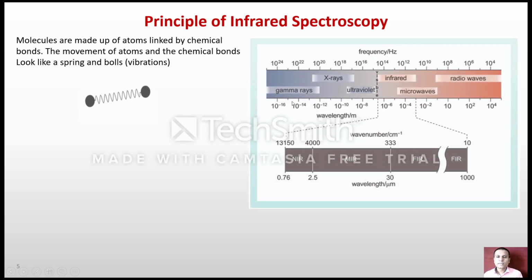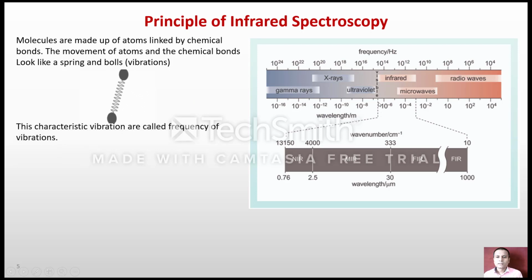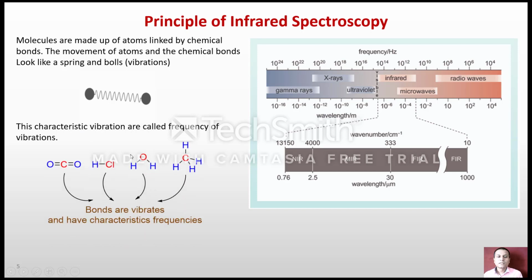This is the spectrum range of electromagnetic radiation. If a molecule rotates as well as vibrates, it possesses a particular frequency. This is called the frequency of vibration. So each and every molecule has vibrations.